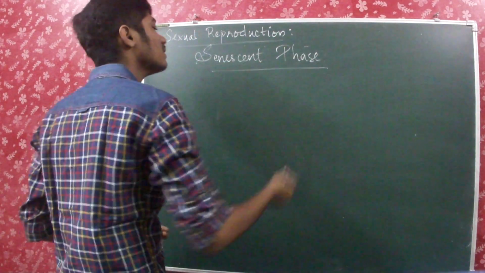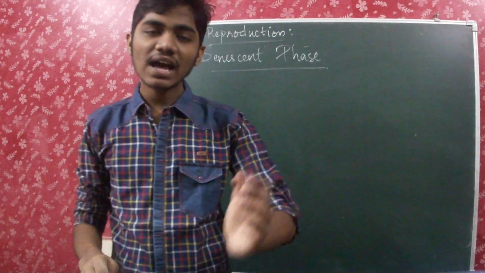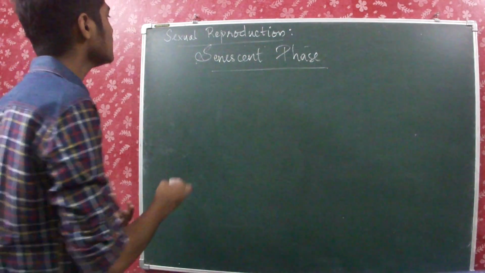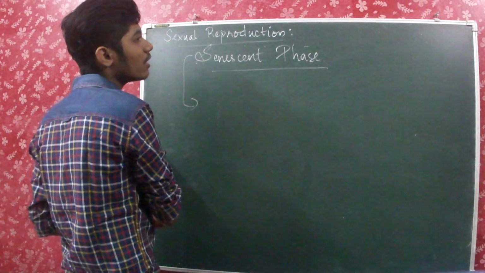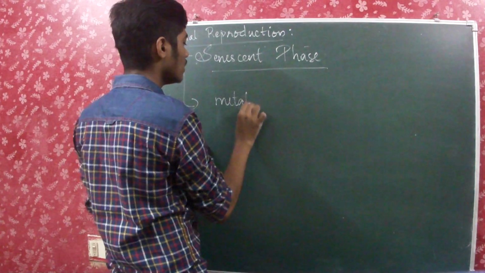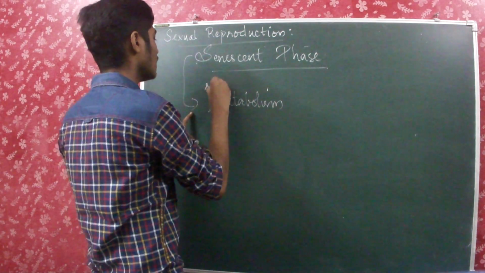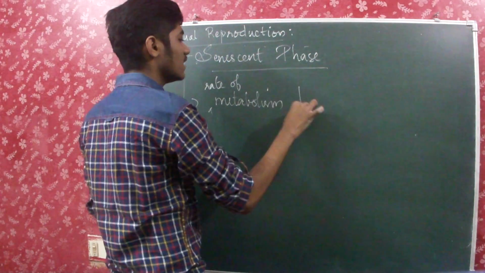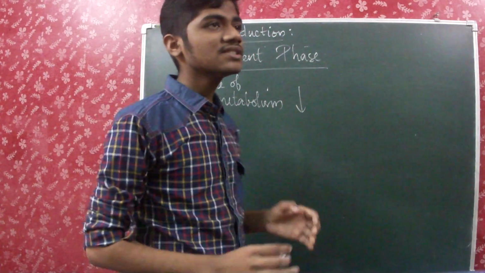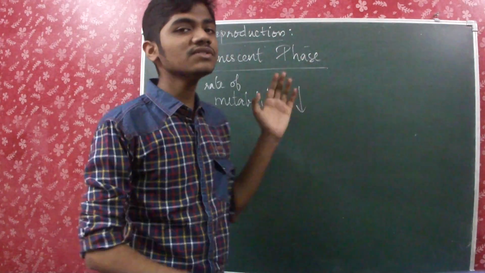Senescent phase is the phase which is just prior to death. It's the last phase of life. In the senescent phase, the rate of metabolism gets lowered, and the organism is just nearing death.